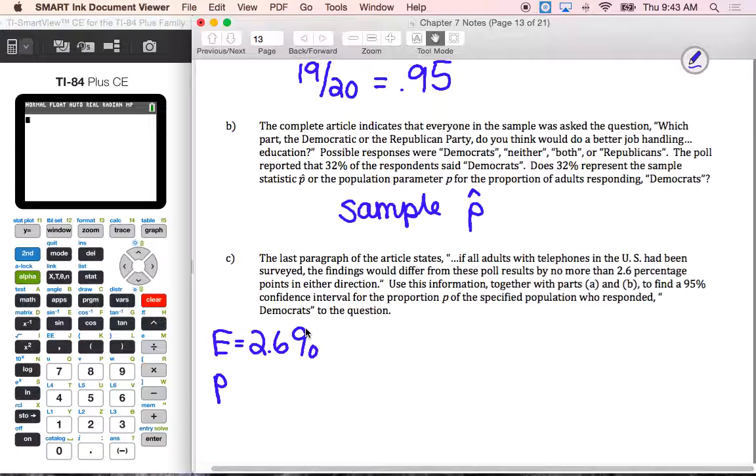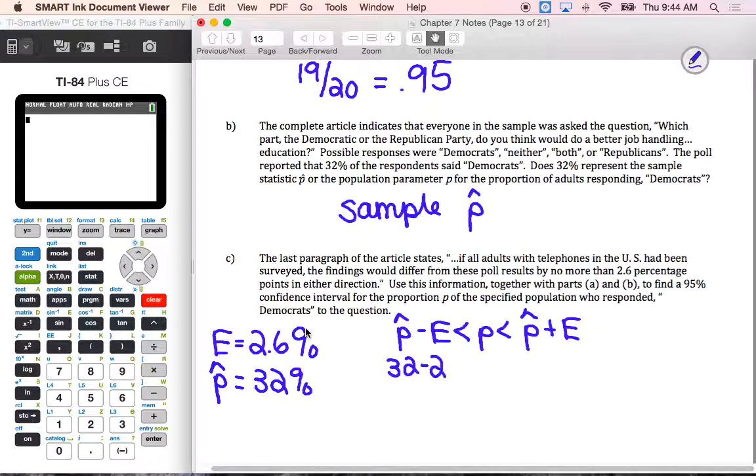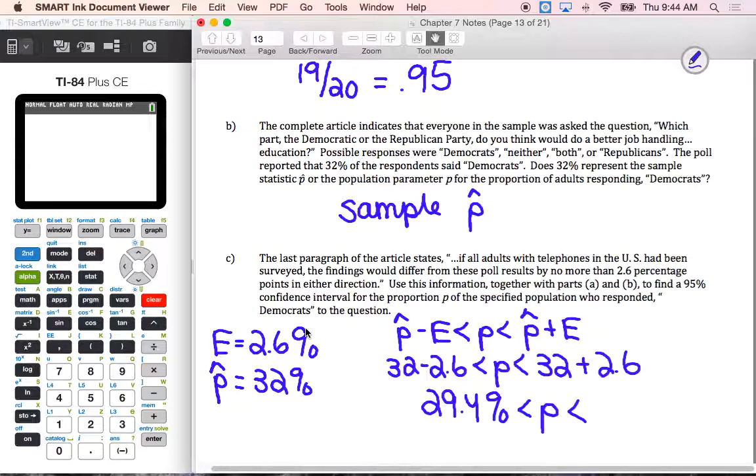So your p hat is those that responded for that 32%. We're doing the same thing we were just doing: p hat minus E, p hat plus E. So we are going to have 32 minus 2.6, 32 plus 2.6. So we have 29.4%, and we've got 34.6%.